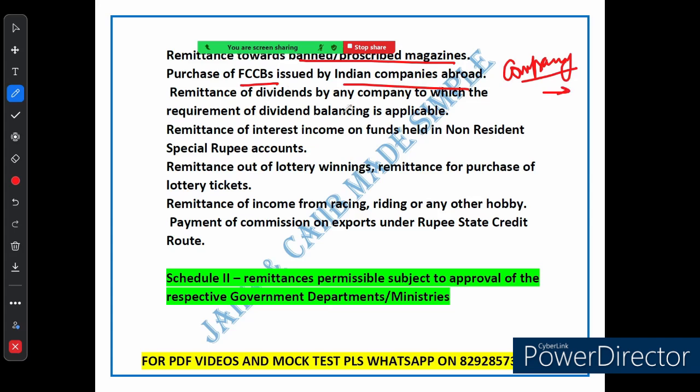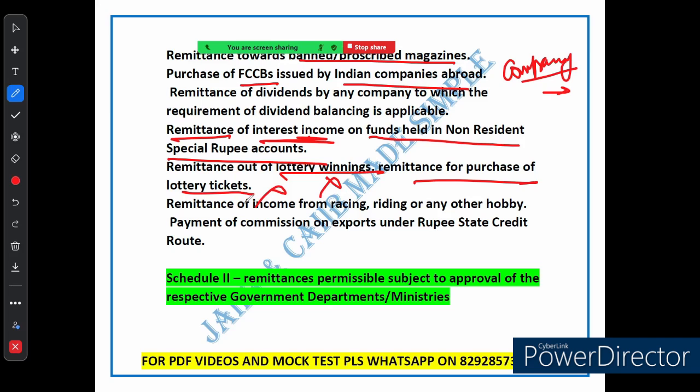Let's try to understand. So some fund is held in a non-resident special rupee account, and the interest income on that particular fund, you can't remit that. Okay, so here is a big one. You can't send money out of India for lottery winning or even to buy a lottery ticket abroad. So for lottery winning you can't do, lottery ticket purchase you can't do. The same goes for sending money related to gambling, racing or any other hobby.